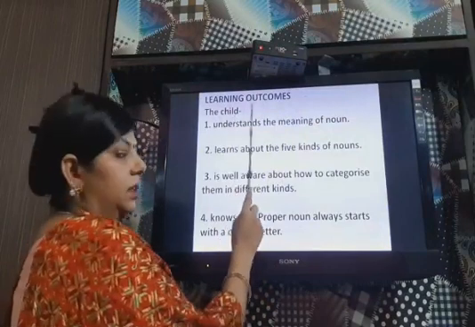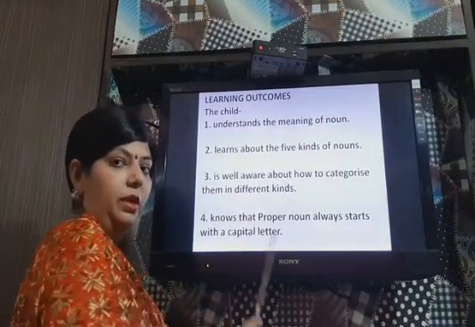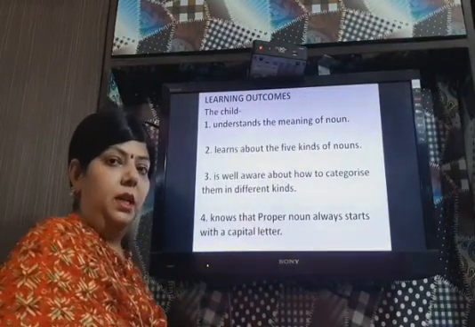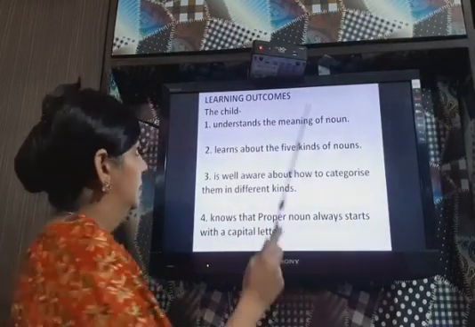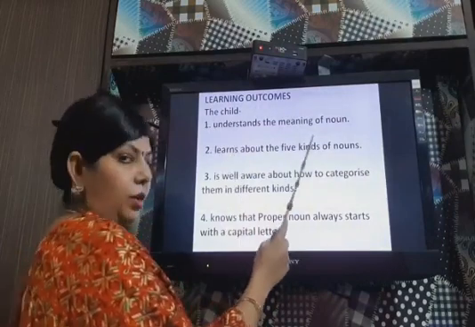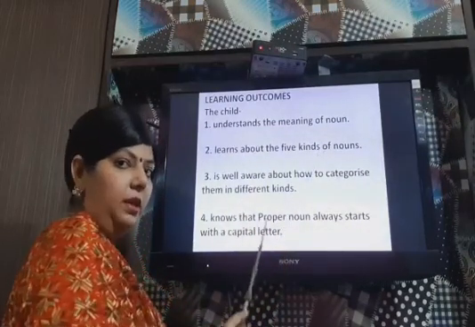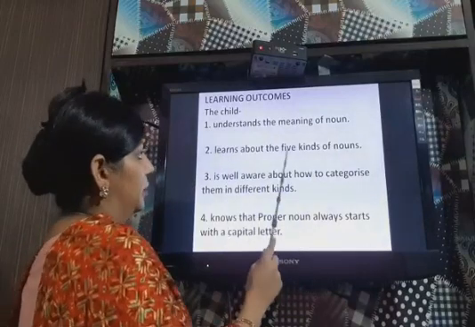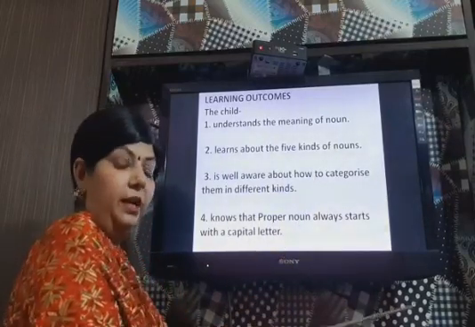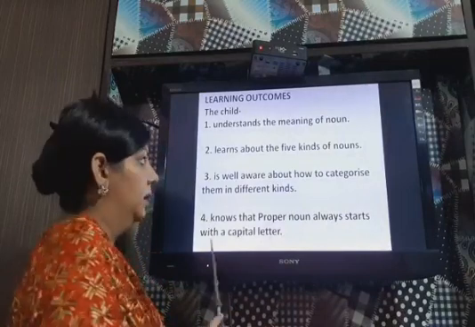Now next is the learning outcomes. If you will understand all the nouns and its kinds, if you will revise them again and again, then what will you understand? You will understand the meaning of a noun. I hope you have understood it. Learns about the 5 kinds of nouns. Again, 5 kinds of nouns are there. You should know it now.